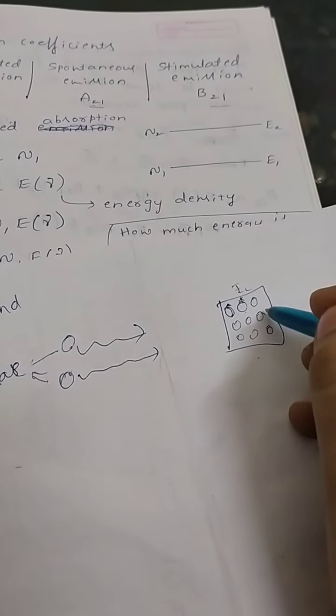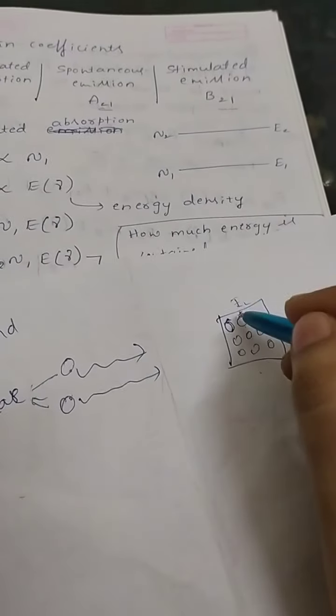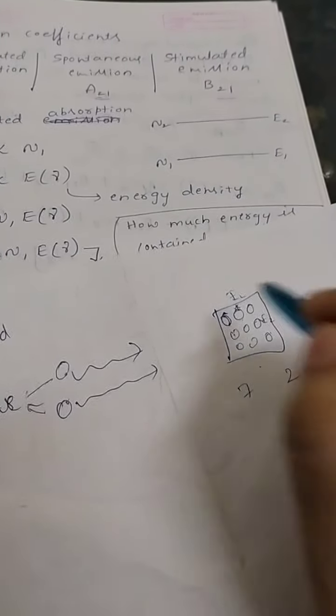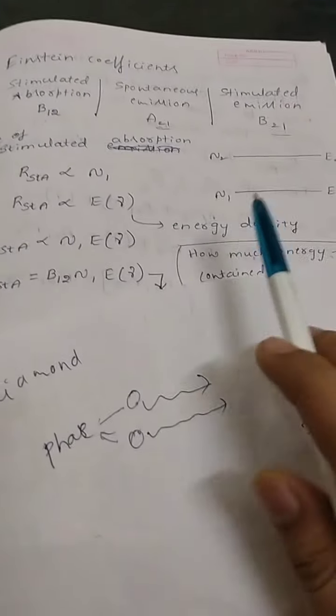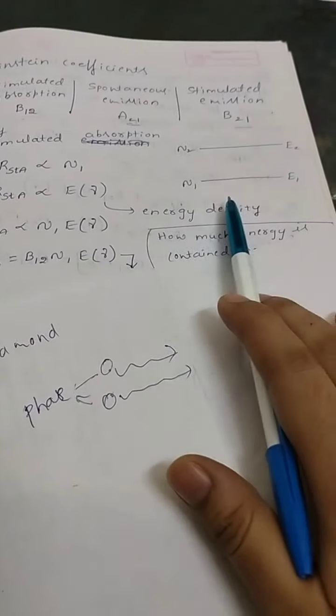For example, if two are excited to E2, in this system the total number of atoms present in the ground state will be 1, 2, 3, 4, 5, 6, 7, and the total number of atoms present in the excited state will be 2. So that is why I say number of atoms instead of electron, because I am concentrating on a whole system now. N1 means the number of atoms present in E1, the ground state, and N2 means the number of atoms present in E2.